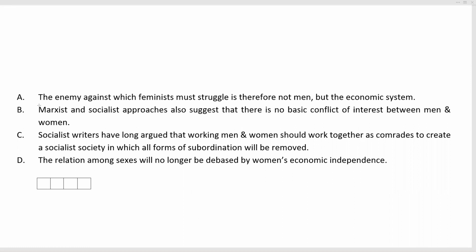B tells us Marxist and socialist approaches also suggest that there is no basic conflict of interest between men and women. And then C tells us socialist writers have long argued that working men and women should work together as comrades to create a socialist society in which all forms of subordination will be removed. Now, the appearance of the phrase "have long argued" seems to suggest that C is the opening statement, and then B tells us "also suggest," which seems to follow C.